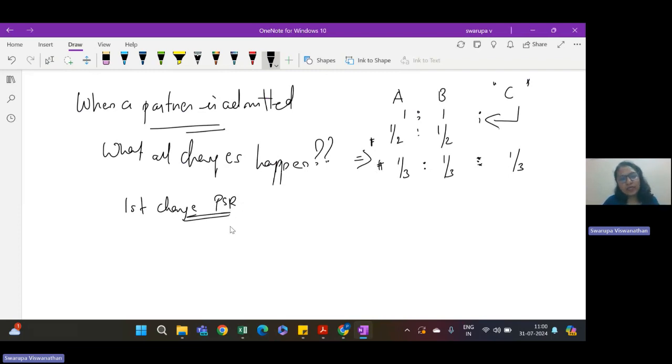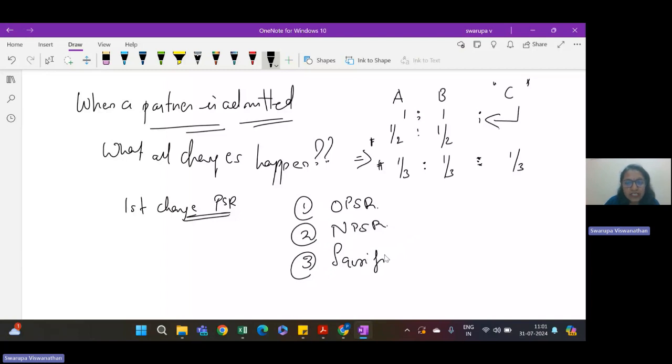So when we start with partnership accounting in case of admission, the first step is we need to note down the old profit sharing ratio. Second, we need to note down the new profit sharing ratio. And once you have identified the old profit sharing ratio and new profit sharing ratio, the third step is to identify the sacrificing ratio.